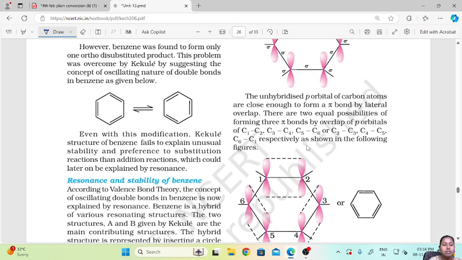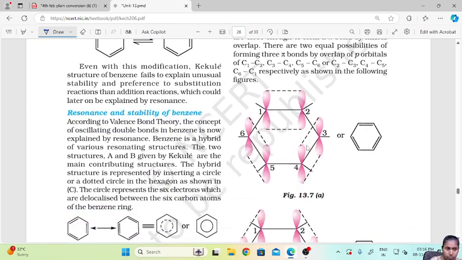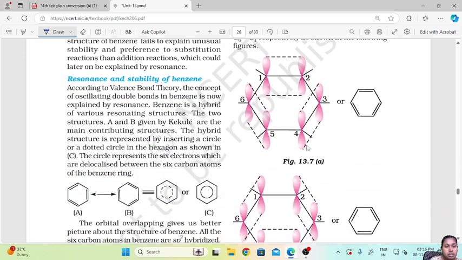Now, even with this modification, Kekulé's structure of benzene fails to explain the unusual stability and the preference for substitution reaction over addition reaction, which could later be explained by resonance. So even though Kekulé had given this structure, he wasn't able to explain the stability and the preference for substitution reaction over addition reaction, which was later explained by resonance. Now, resonance and the stability of benzene.